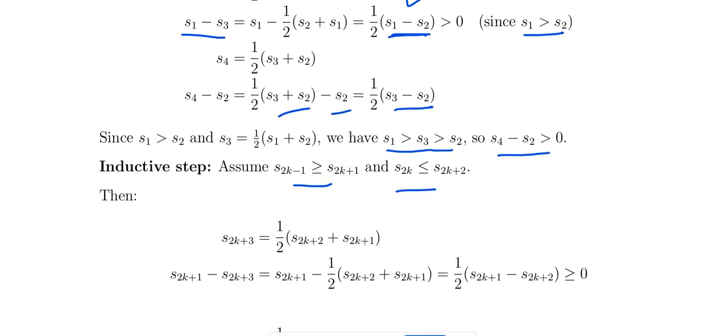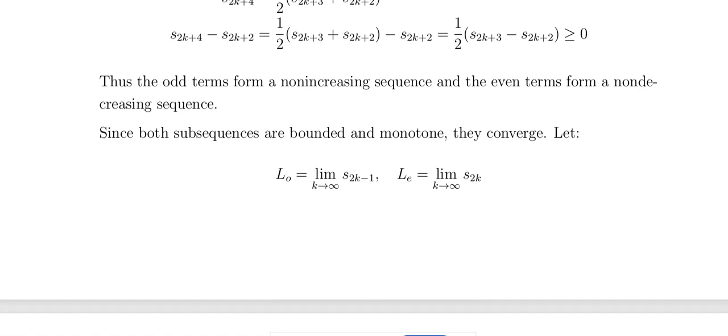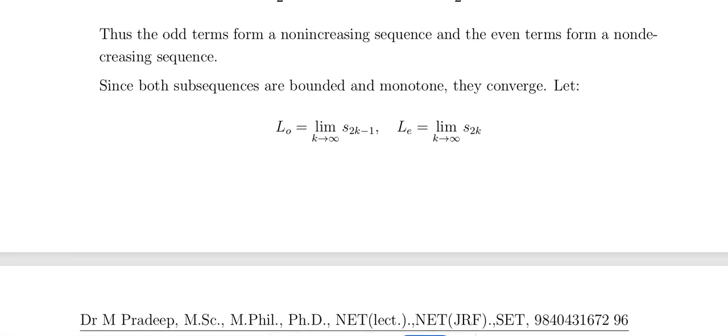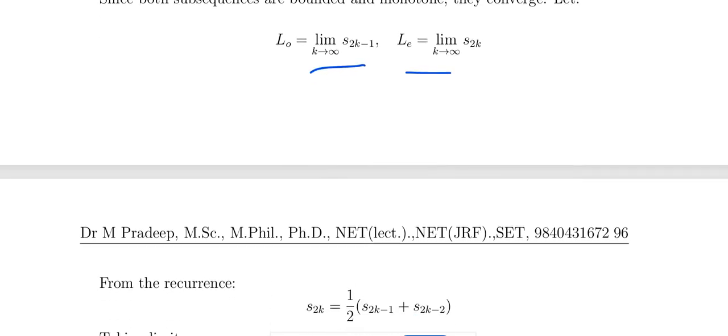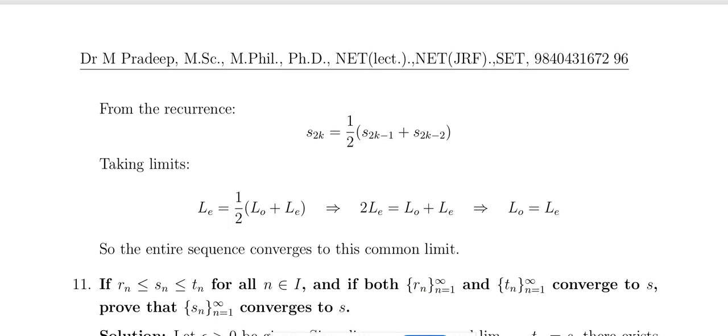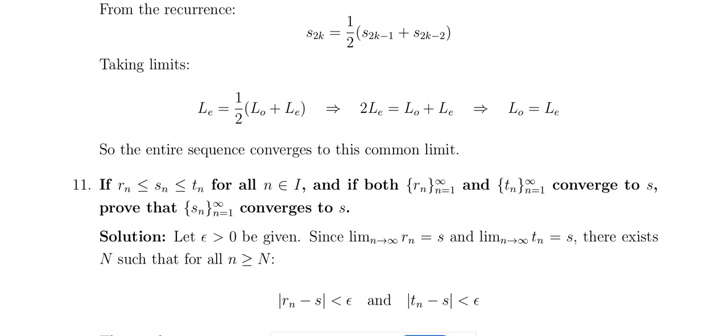So there is an even term sequence and an odd term sequence. If you generalize this, it is obviously true, so both sequences are bounded, and that also converges. Even term and odd term sequences, when defined like this, converge.